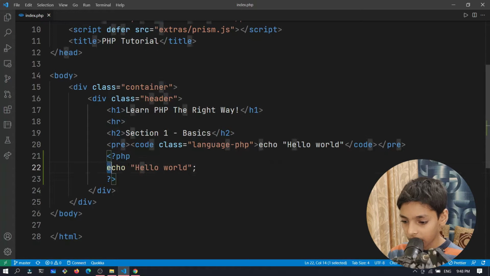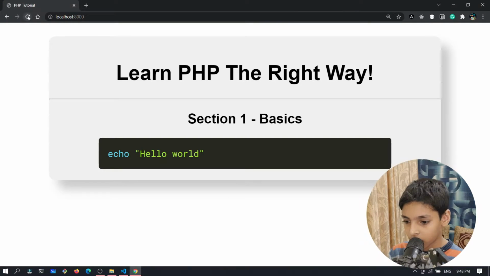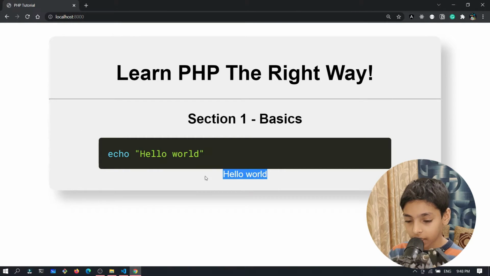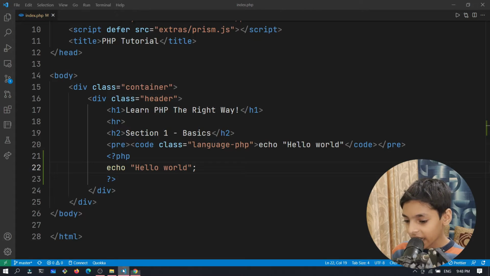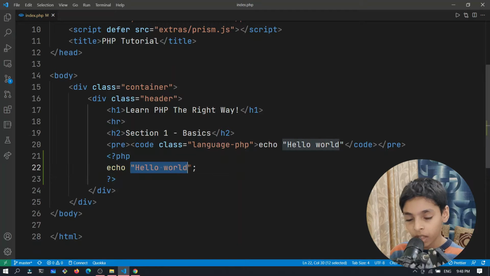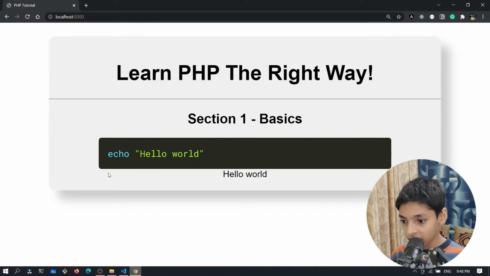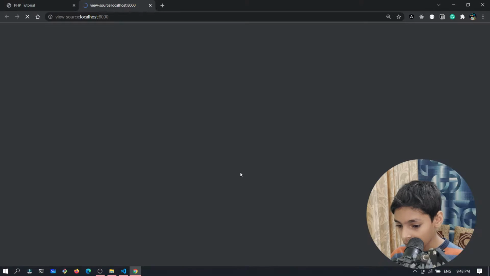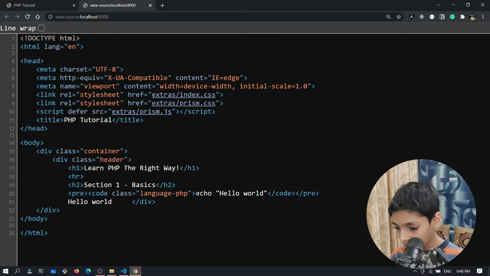Okay, and then we can type this echo hello world. And what is this going to do? Let's just test this out. If we refresh this, you're going to see that this hello world is there. So what this echo command does is just print out something to the HTML. Now, it uses server-side rendering. So when you actually refresh this page, and if you right click and view page source, you're going to see that this hello world is there.